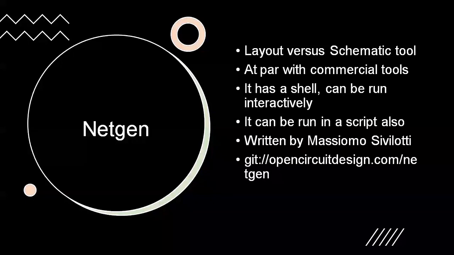So just to make you aware: after you create the layout, your metals are there and your cells are placed. Now it is good to be printed on silicon. Before that, you want to verify whether what you are going to fabricate is the same as the Verilog. This is verified by formal techniques with the gate level netlist, so that you are sure the tool has not done something wrong, and you can verify your layout with the schematic.